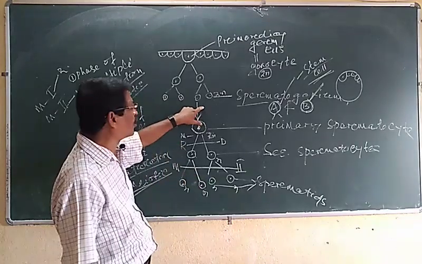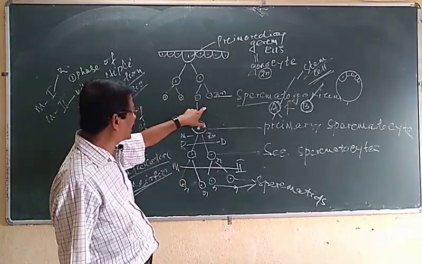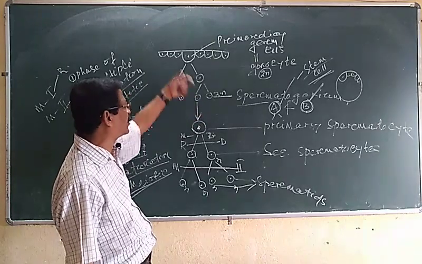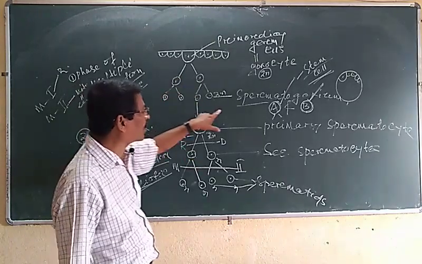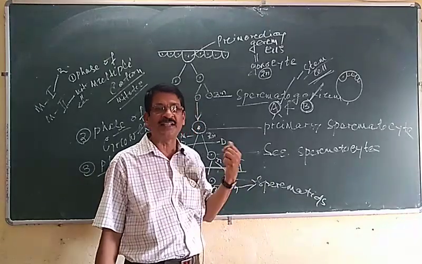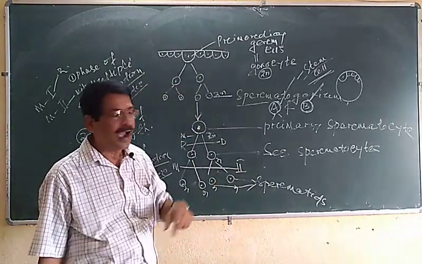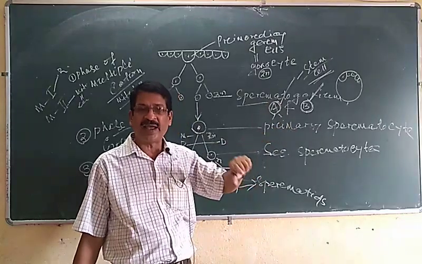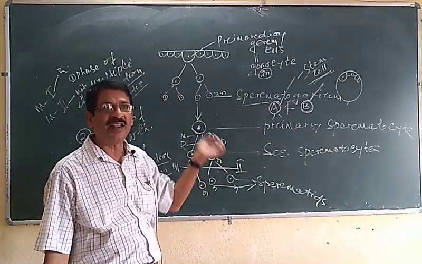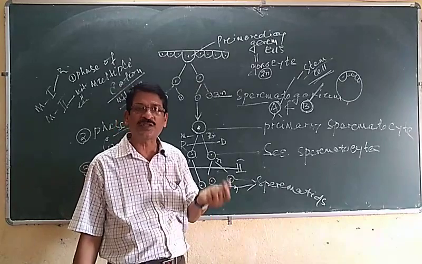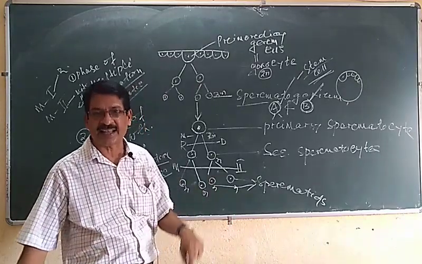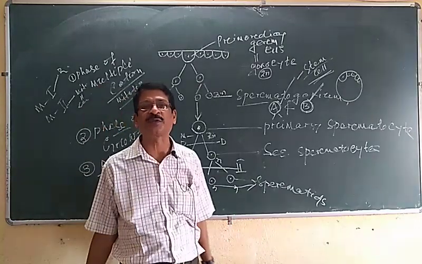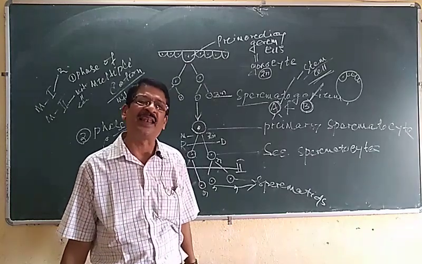These spermatogonia are diploid in nature, as these divisions are mitotic, and they are of two types, A and B. Spermatogonia A behave as stem cells, they divide and redivide to form further spermatogonia, so the number of sperms is very large.